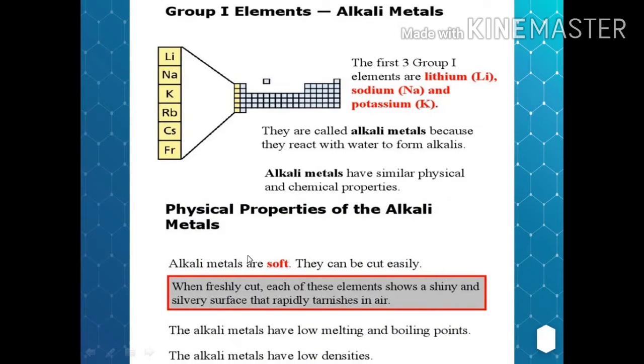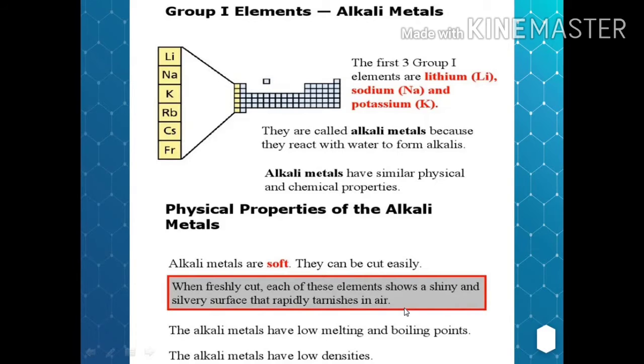Physical properties of alkali metals. Alkali metals are soft. That means they can be cut easily with a knife. This is unlike the general property of metals. We know metals are generally hard. The exception is alkali metals, which are soft. When freshly cut, each of these elements shows a shiny and silvery surface that rapidly tarnishes in air.